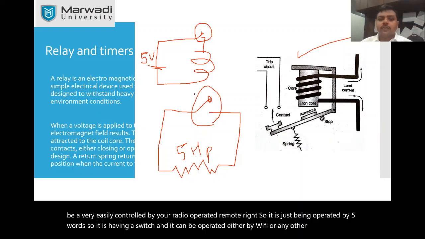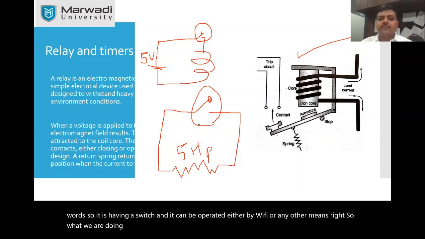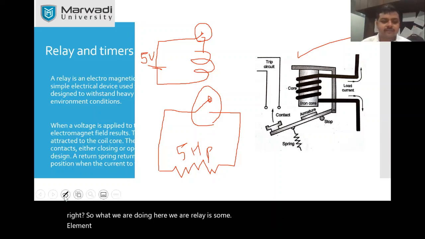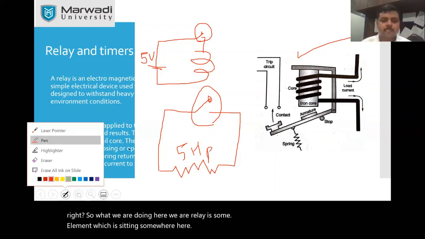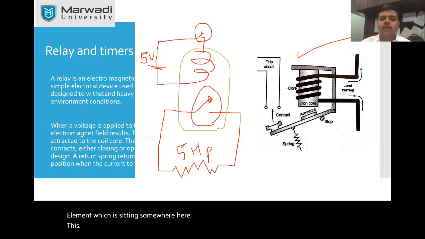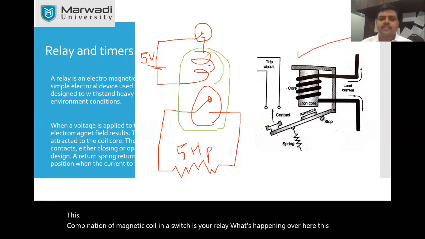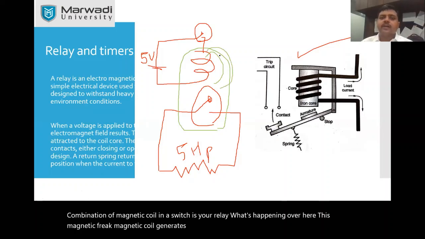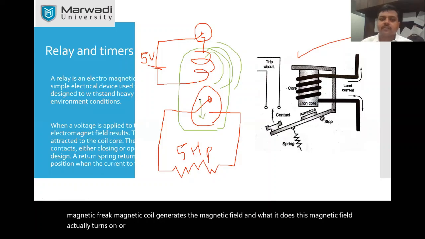So what we are doing here: the relay is some element which is sitting somewhere here. This combination of a magnetic coil and a switch is your relay. What's happening over here? This magnetic coil generates a magnetic field, and this magnetic field actually turns the switch on or off. So this is what the relay is.